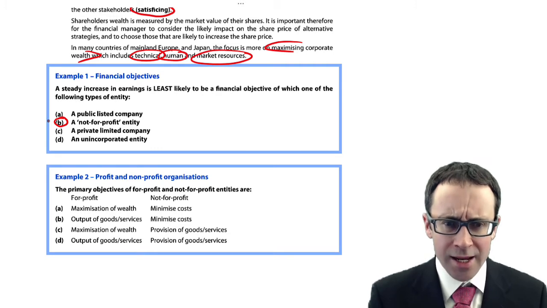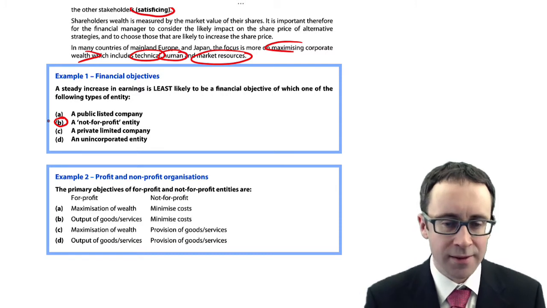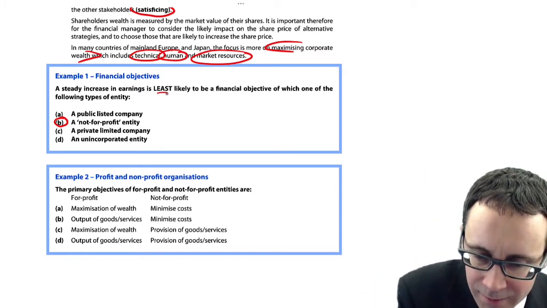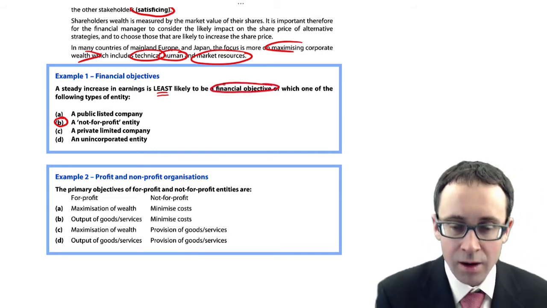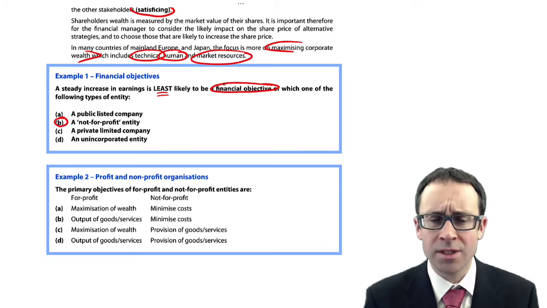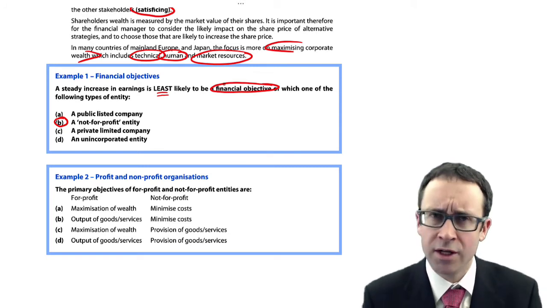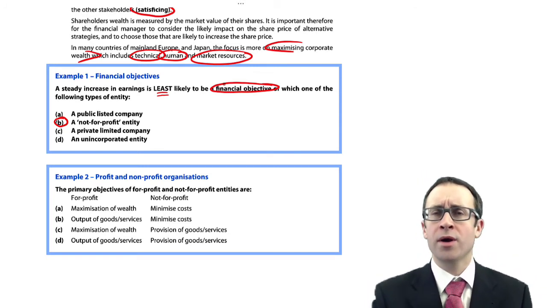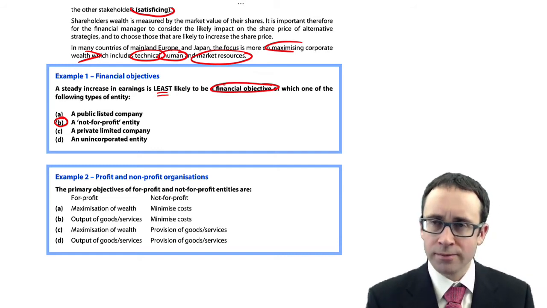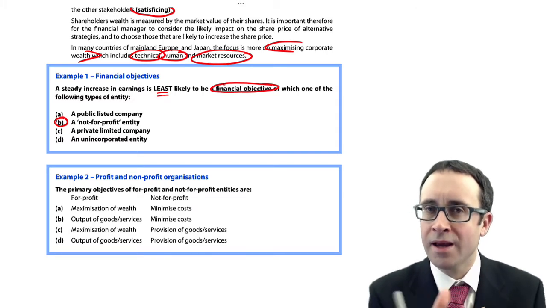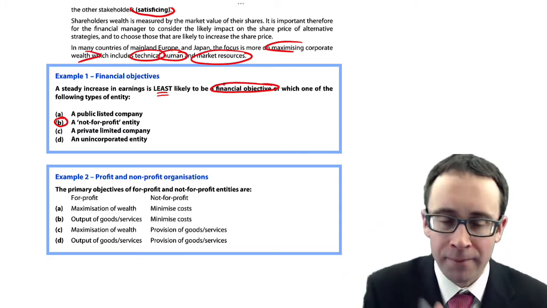It says, a steady increase in earnings, and earnings is profit for the year, profit after tax, isn't it? Is least likely to be a financial objective of which type of entity. So financial objective, thinking about profitability, isn't it? An increase in profit is a financial objective first and foremost. The more you increase your profits, the more dividend there is for shareholders, and the likelihood is there'll be more capital growth, provided that you've met that profit target. If your profit target hasn't been met, the shareholders might react negatively and your price might go down, but that's for later on.